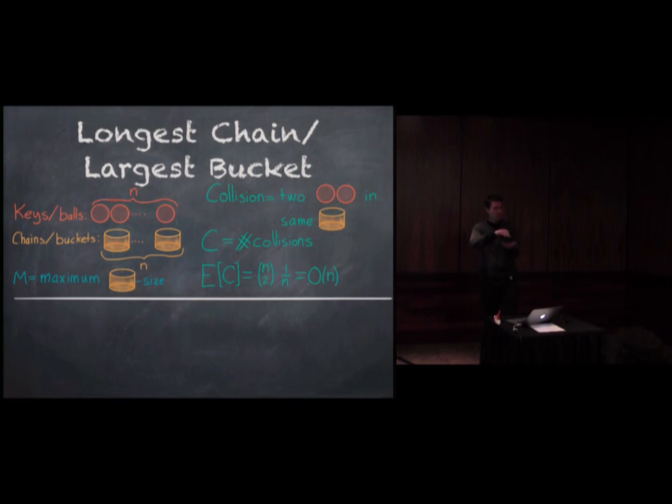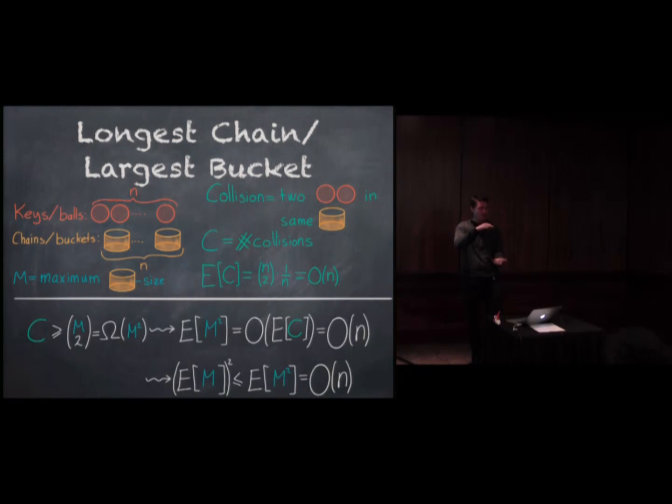Okay, so how does this relate to the maximum bucket size? Like this. If I have m balls in one bin, then I have roughly m squared collisions in that bin. So the number of collisions is at least order m squared. And this means that the expected value of m squared is at most the expected number of collisions within a constant, which is order n.